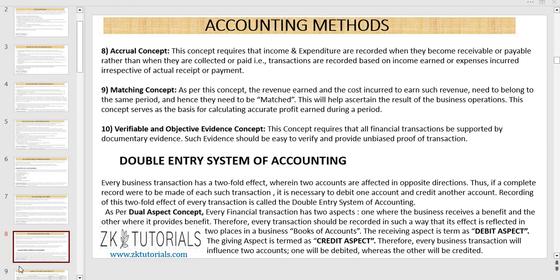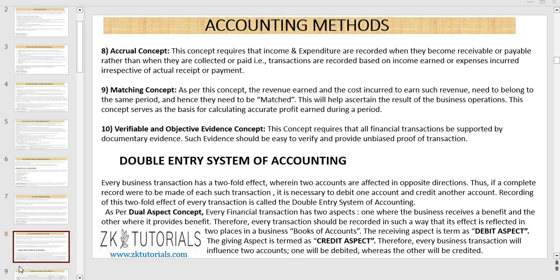Eighth point is accrual concept. This concept states that while preparing income and expenditure account, we only need to record receivables or payables instead of receipts or payments. So this concept requires that income and expenditure are recorded when they become receivable or payable rather than when they are collected or paid. That is, transactions are recorded based on income earned or expenses incurred irrespective of actual receipts or payments.